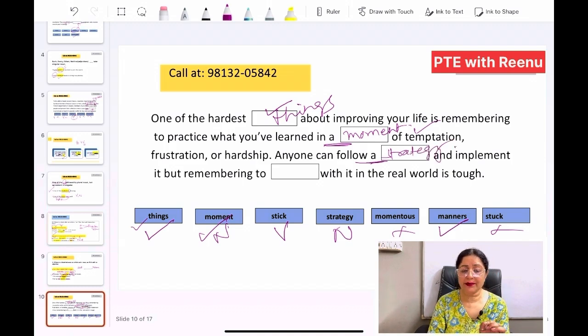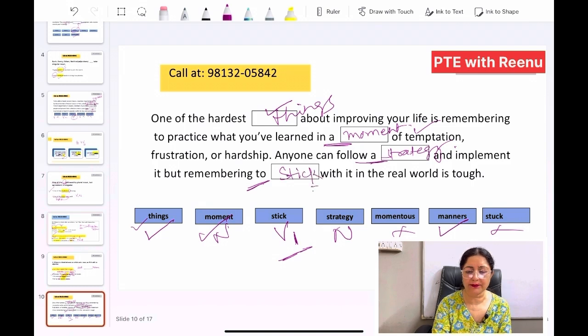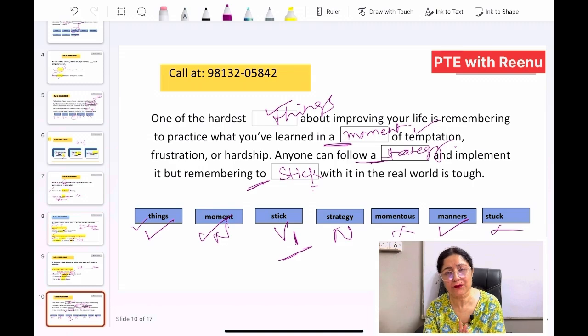And implement it, but remembering to. So we learnt with to we use V1, and V1 is what? Stick. So we will be using stick over here. So it's quite simple. Just remember the rules, see what kind of rule could be applied over here and apply that. But before that, you need to understand what part of speech these choices are, whether it is a noun, a pronoun, verb, adverb, adjective, or whatever. Okay, so for that you can watch my video on parts of speech, in which again I have very simply explained how you have to identify a particular part of speech.